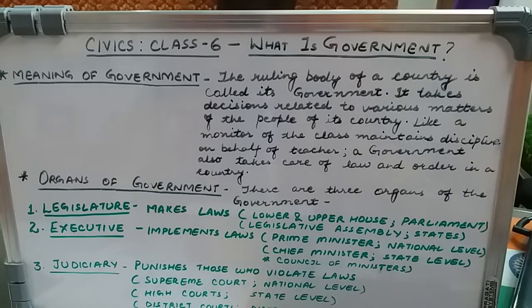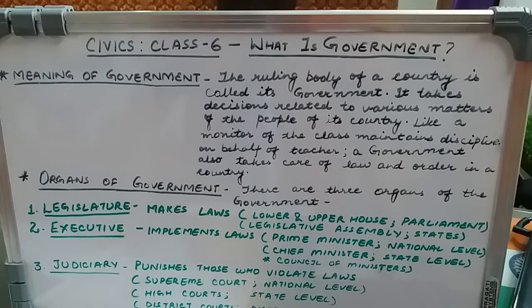Those matters could be financial matters, for example, settling the prices of petrol or diesel, etc., deciding how vegetables will be brought into use of various people, how the people of the country will receive jobs, how they will pay taxes, and there are numerous jobs to be handled by the government.